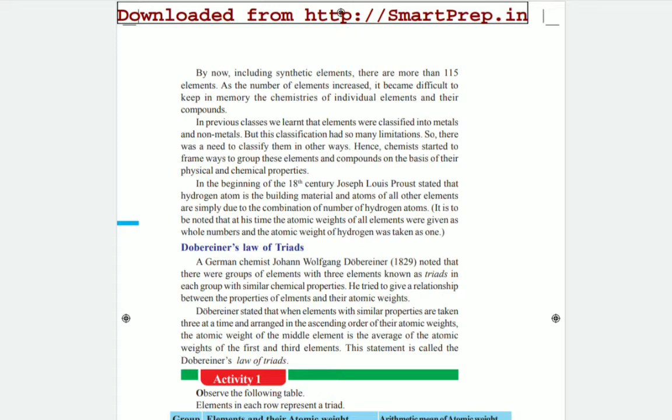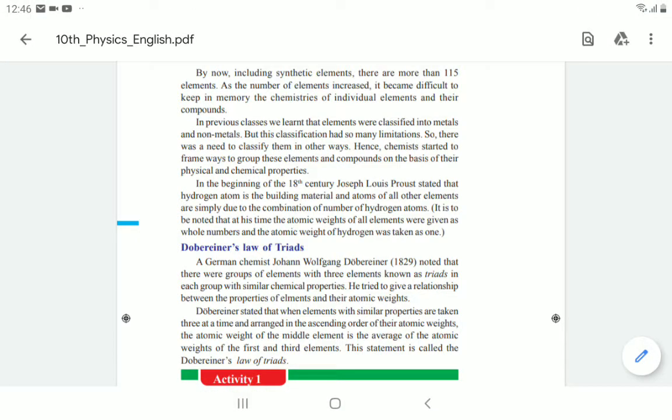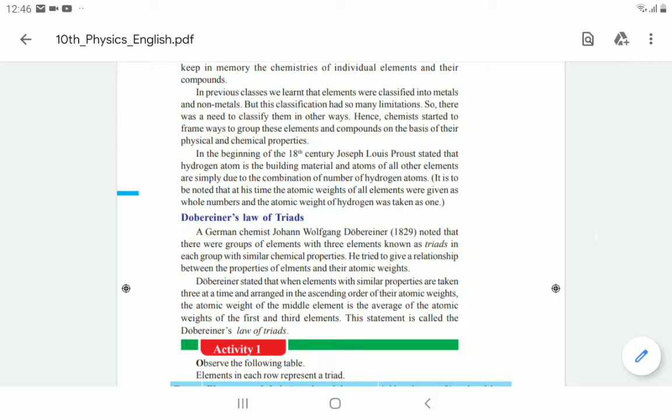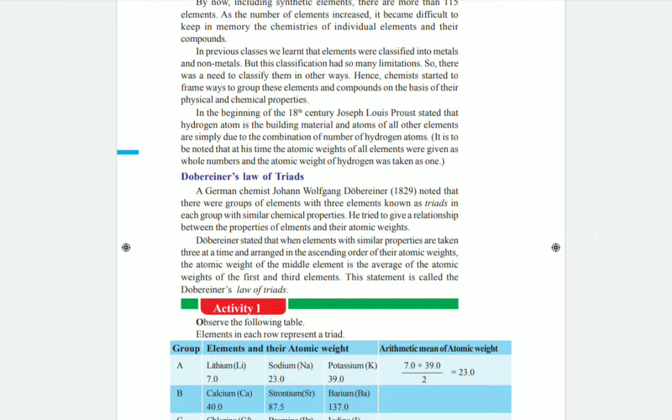He gave one statement, children. The hydrogen element is the building material for all the remaining elements, and except hydrogen, all the remaining elements are simple combinations of hydrogen atoms. But for this theory, there are no theoretical expressions, and no theoretical experiments also. So that is the first classification, given by Proust in the 18th century.